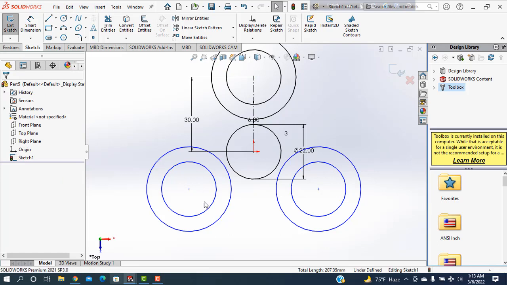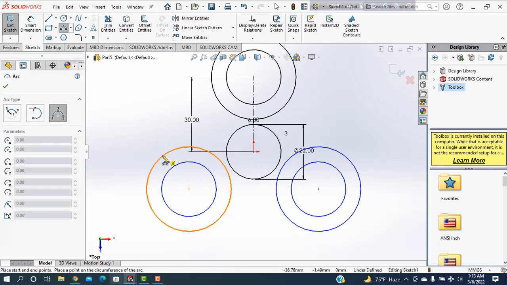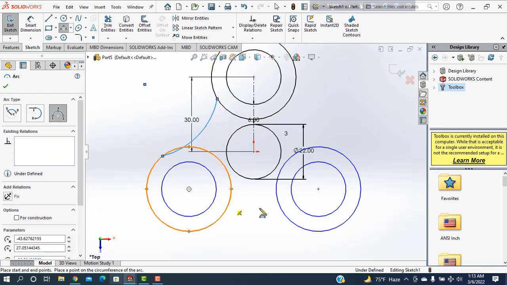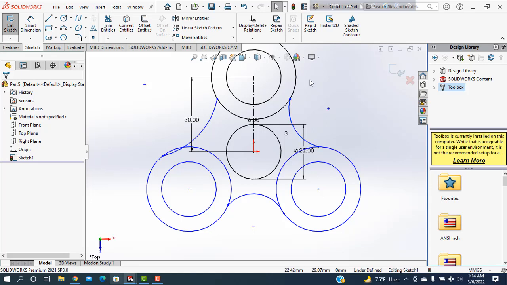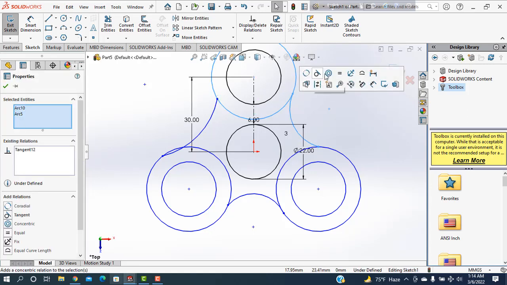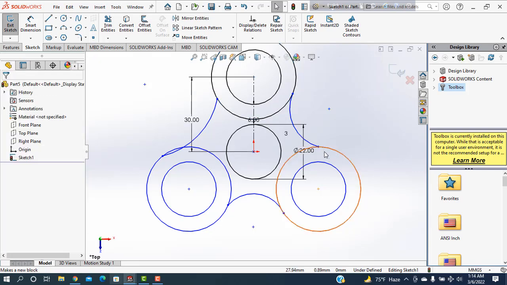Okay, done. Then I'm taking a 3-point arc, one click, another click, and here, one click, another click, here, one click, another click, done. Then I'm selecting this point and line and make it tangent. Okay.